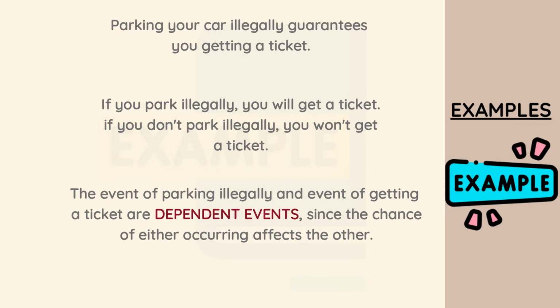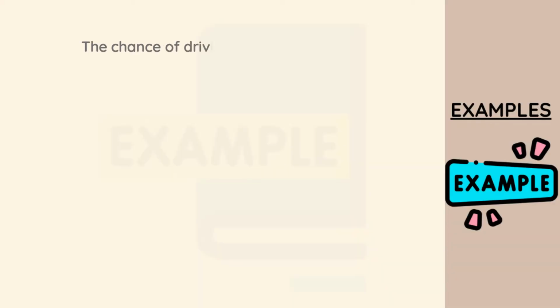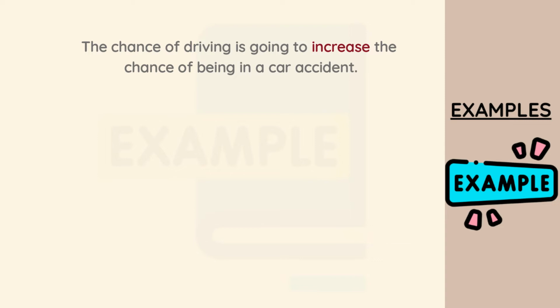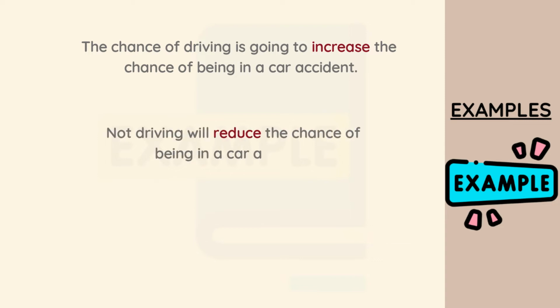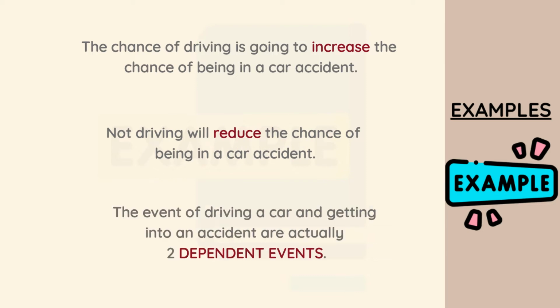Let's take another example: driving a car and getting into an accident. The chance that you are driving a car is actually going to increase the chance of you having an accident, or if you decide not to drive a car at all, you may never be in a motor car accident. So the event of driving a car and the event of getting into a motor accident are actually two dependent events.